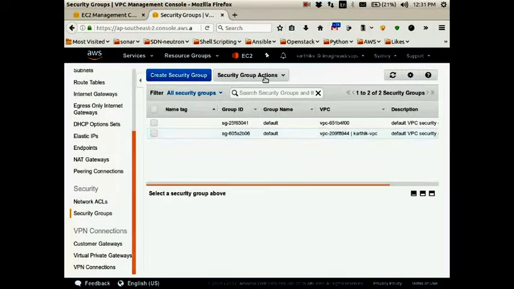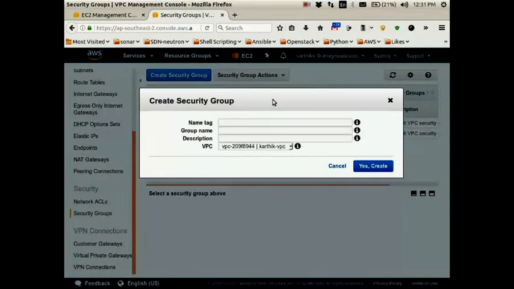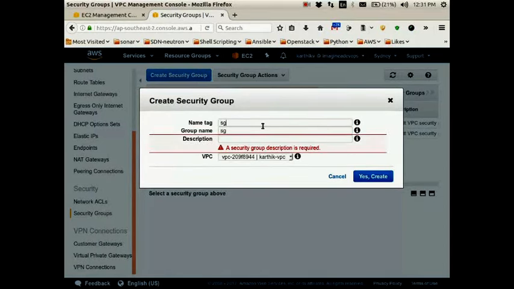So now I am creating one more security group. Internet gateway, yes, we can also detach. So I am creating a security group, and one I will create for the private subnet.